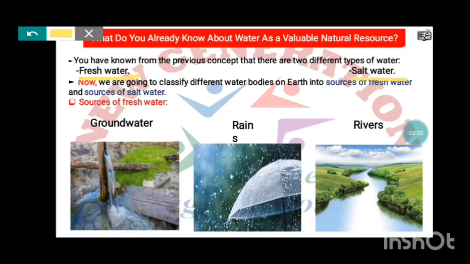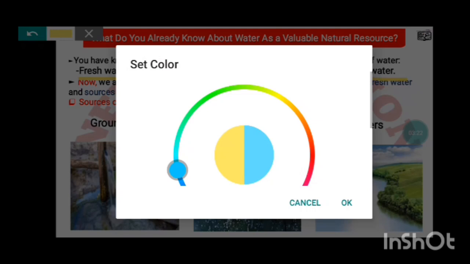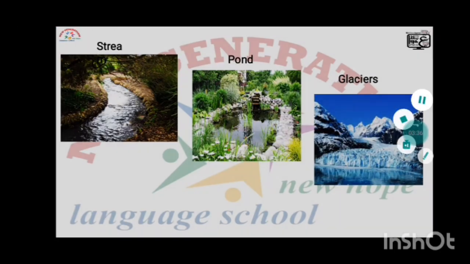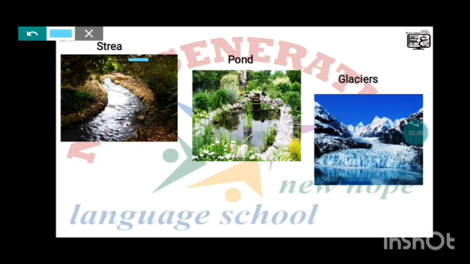Let's start with sources of fresh water, like groundwater, rains, rivers, stream, pond, glaciers.